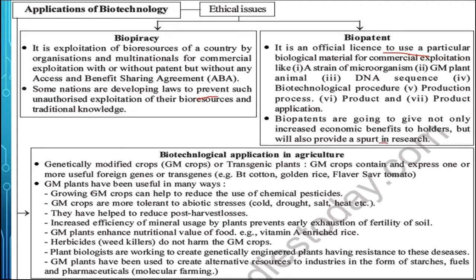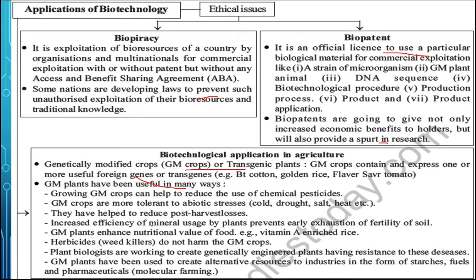The biotechnological application in agriculture: here we can see that genetically modified crops or GM crops or transgenic plants contain and express one or more useful foreign genes or transgenes. For example, Bt cotton, golden rice, flavr savr tomatoes. They are useful in various ways, like they reduce the use of chemical pesticides, because they already became pest resistant. Then they are more tolerant to abiotic stress like cold, drought, salt, heat, etc. They also help in reducing the post harvest loss.